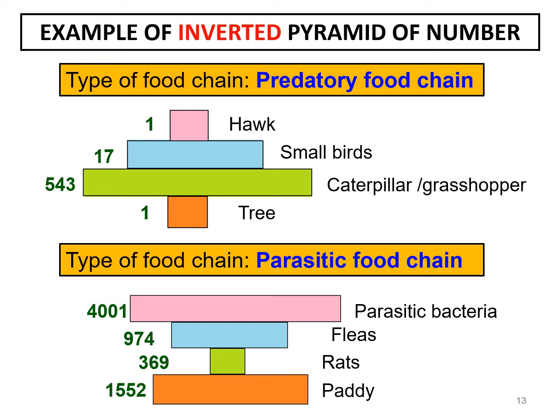Another type of inversion can be seen in the second diagram that shows a parasitic food chain, which shows paddy has a larger number than the rats, but the number of rats is less than the number of fleas. So this inversion is more unusual because the smaller number is in the middle of the trophic levels. As we know, paddy would be more than rats, while fleas cannot be fewer than rats, because one rat can be infested by 100 fleas, and then fleas will be infested by a lot of parasites.